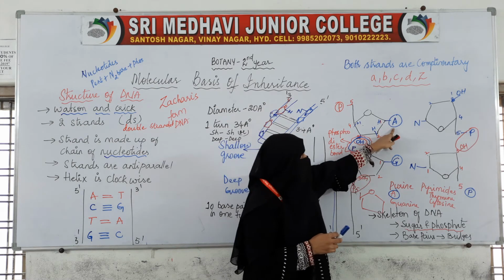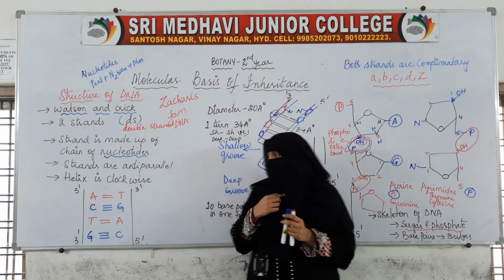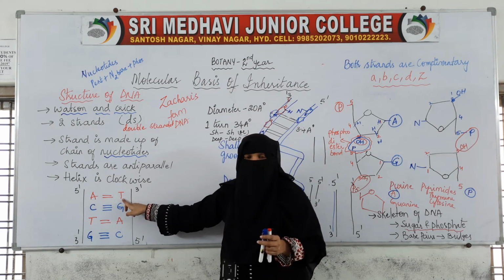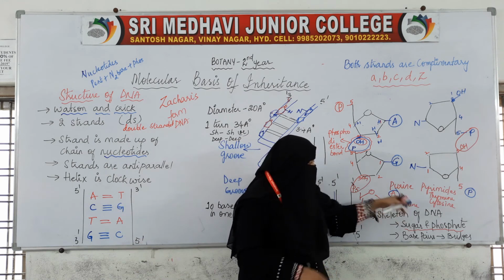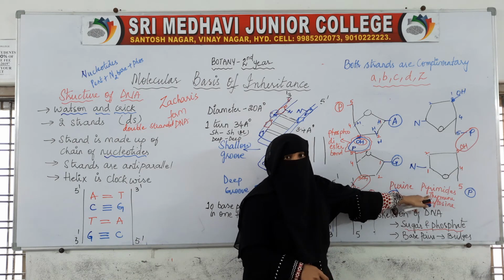So here this is adenine and this is guanine. I already told you, adenine always pairs with thymine. That is, if this is a purine, this is adenine, it will always pair with thymine.